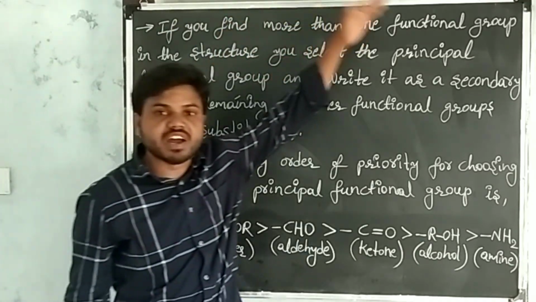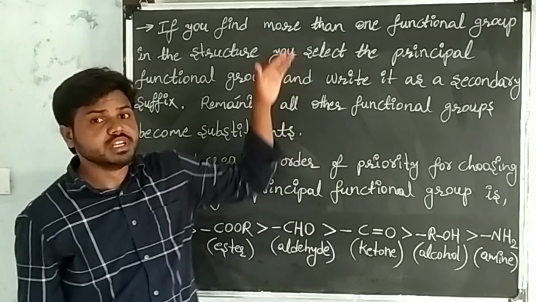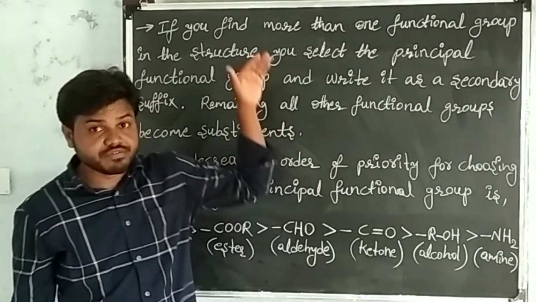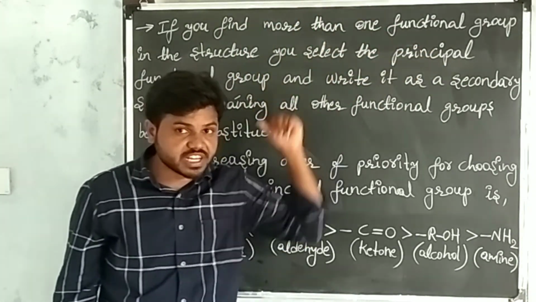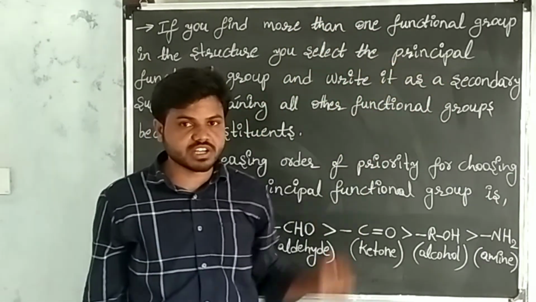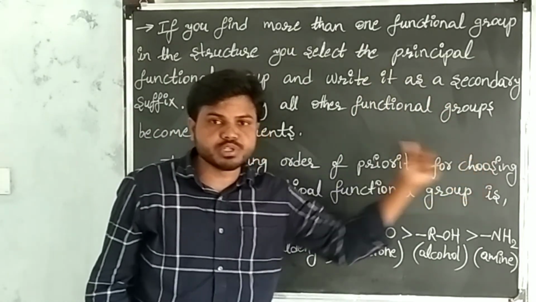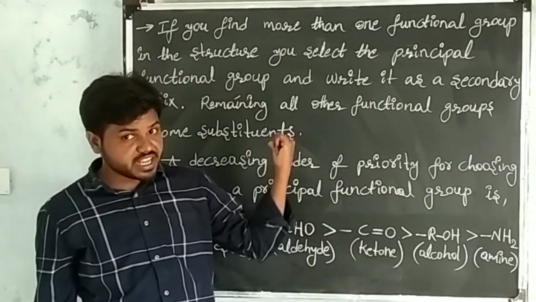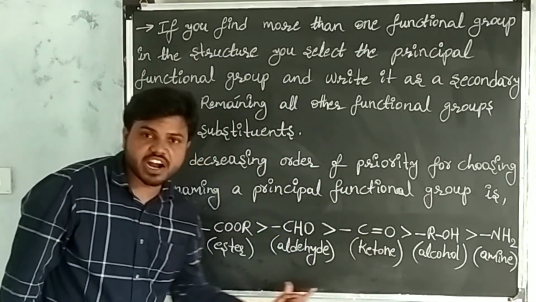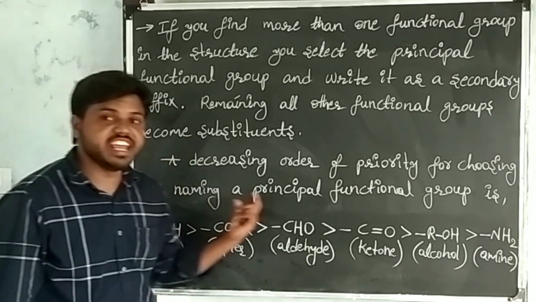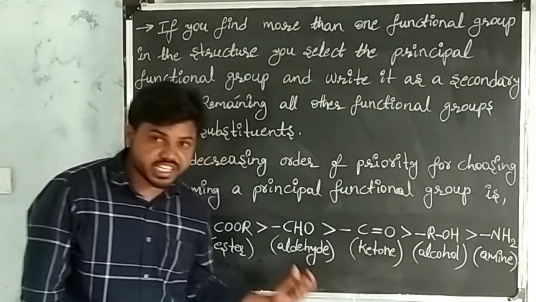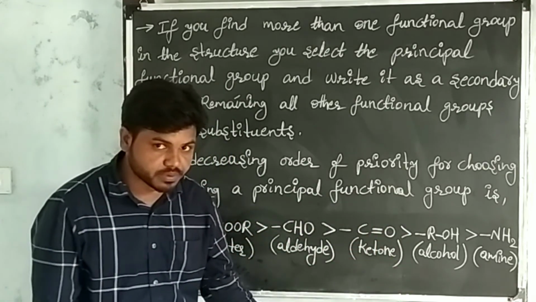If you have more than one functional group in the given carbon compound, select the principal functional group and write it as a secondary suffix. Remaining all other functional groups become substituents. See, this is the decreasing order of priority for choosing and naming a principal functional group.